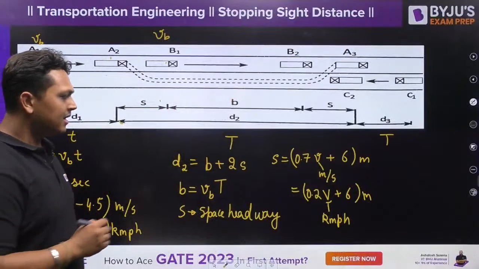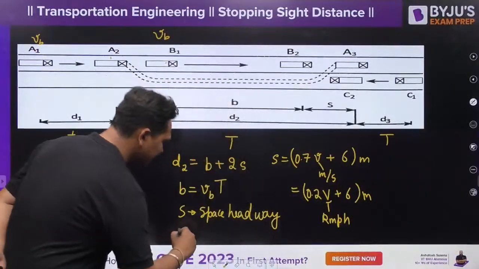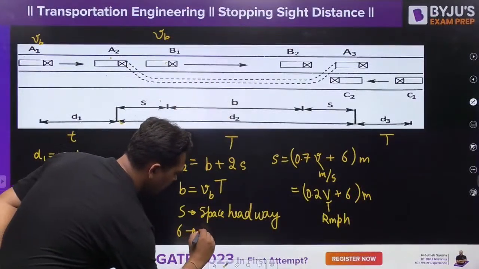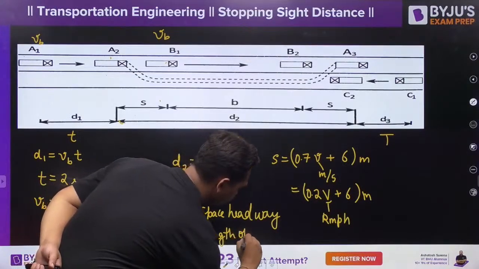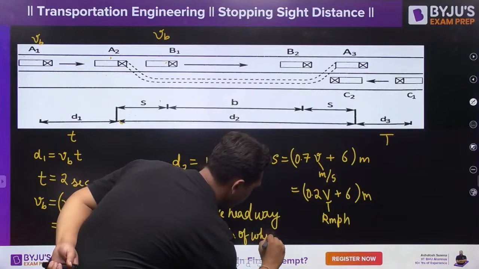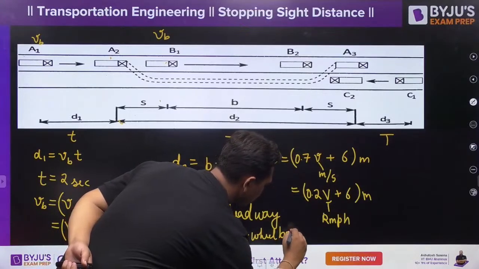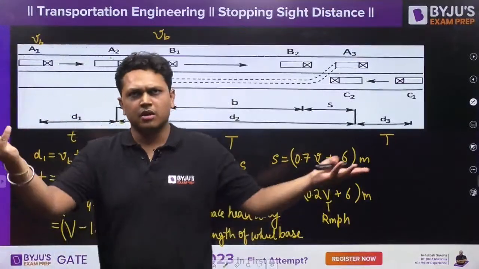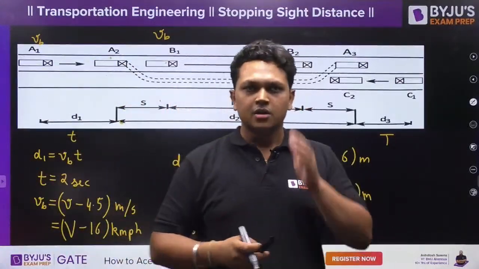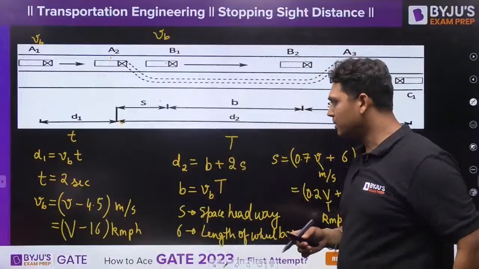Where your 6 is the length of the wheelbase. 6 meters is the length of the wheelbase of a particular car, whatever it is. So a standard value of 6 meters is taken into consideration.